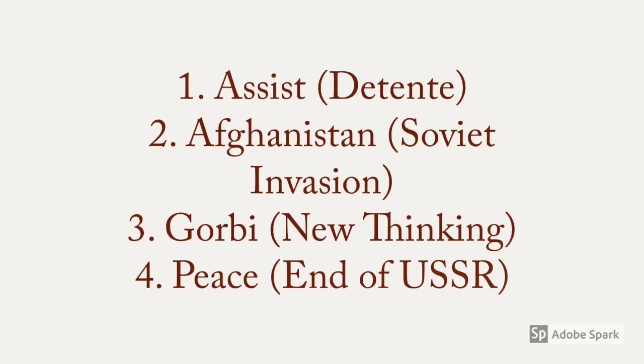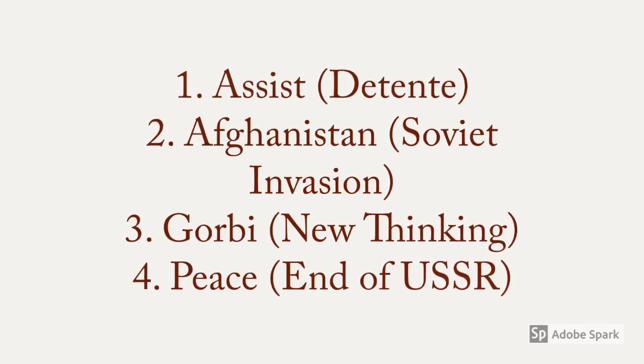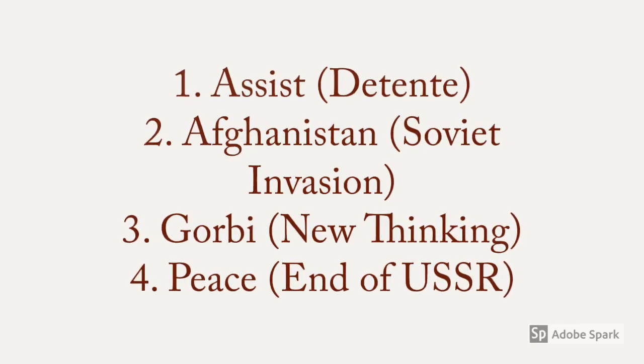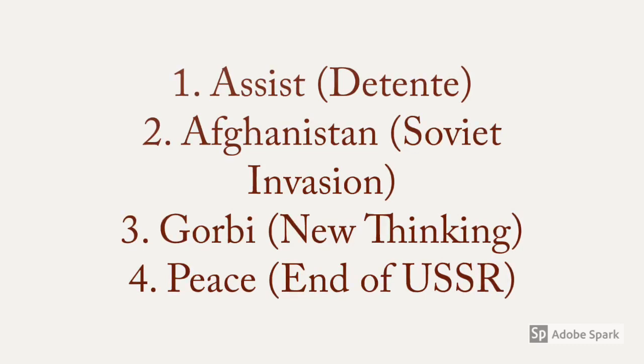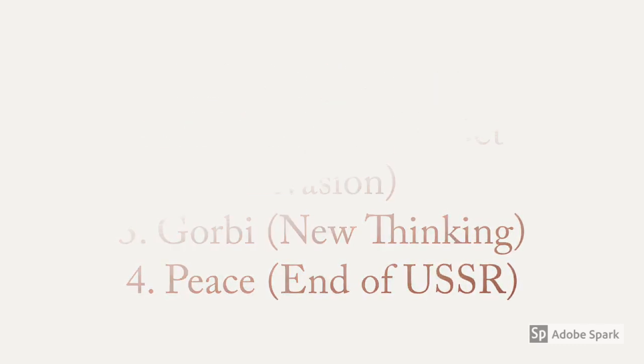Today we've got 4 acronyms: ASSIST, which is for Detente, the period of temporary peace between America and Russia; Afghanistan, which is for Afghanistan; Gorby, which is Gorbachev's new thinking; and peace, the end of the Soviet Union and the Cold War.